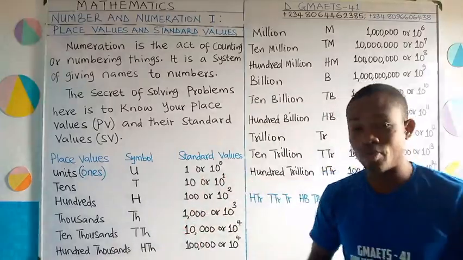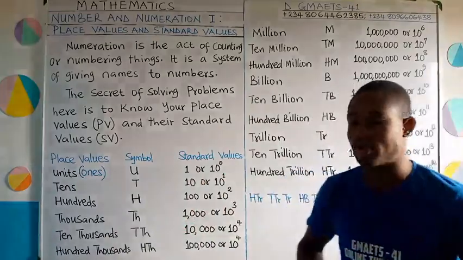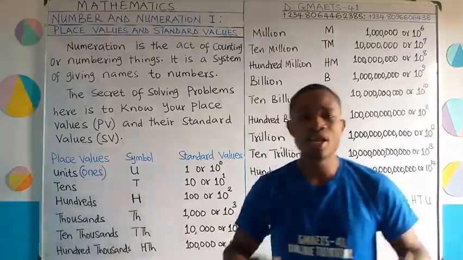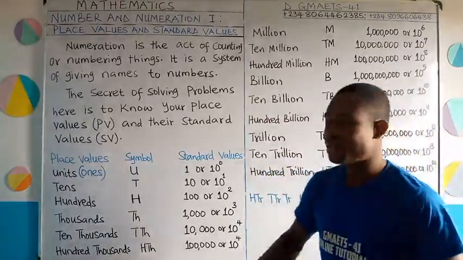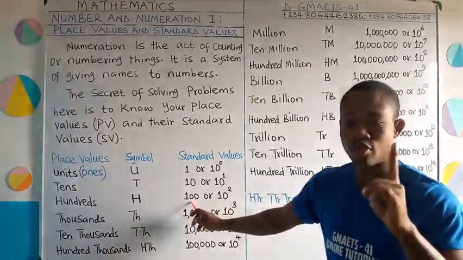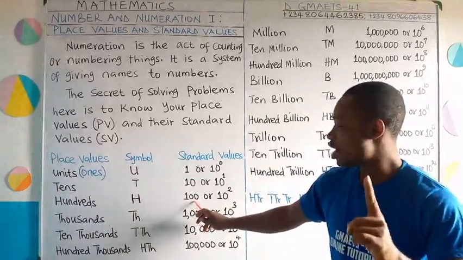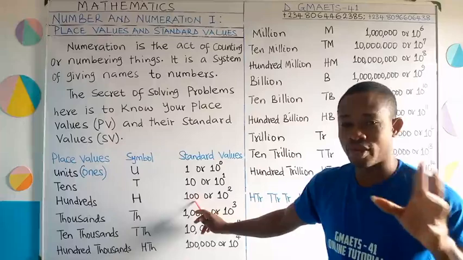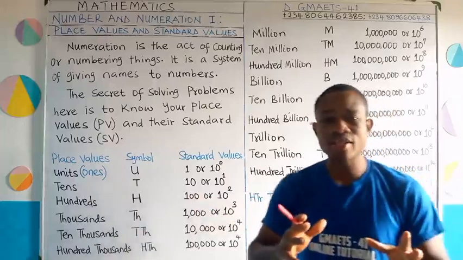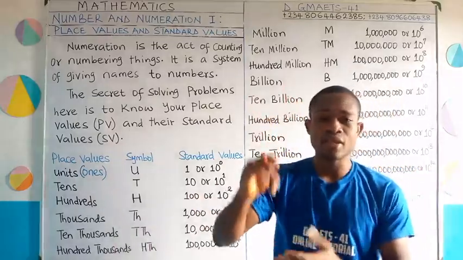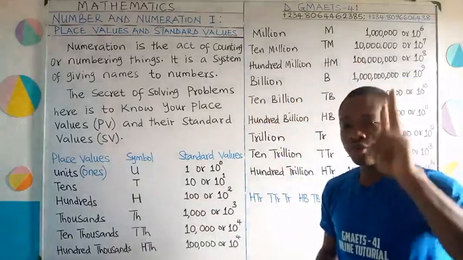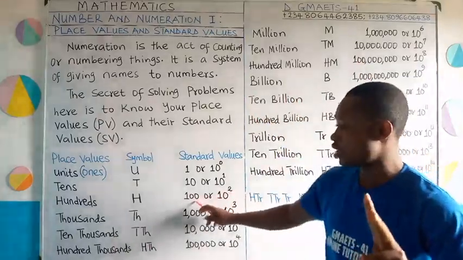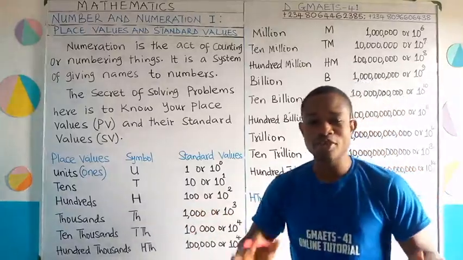Let's move on. The next place value is hundreds, and the symbol we use for 100 is H. 100 has the value given to it, 100. Now, how many zeros do you have in 100? There are 2 zeros. So if we want to write it as a power of 10, it's going to be 10 to the power of 2, because there are 2 zeros in 100. Let us move on to the next place value.